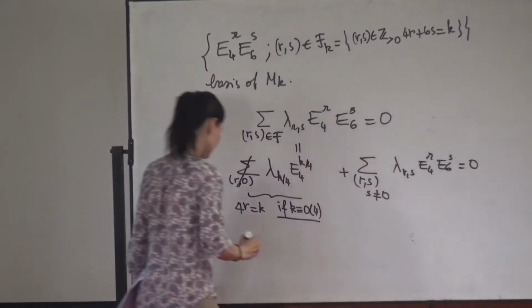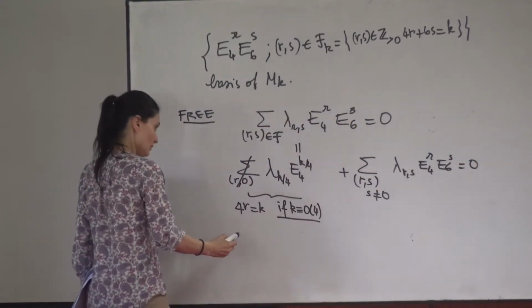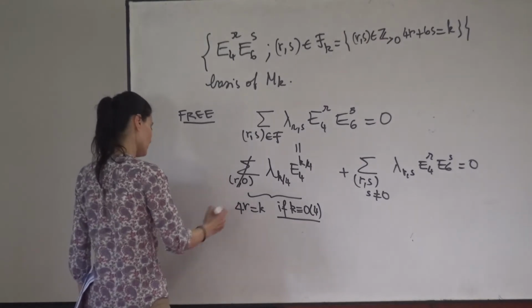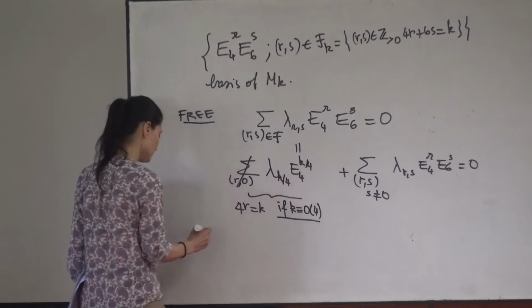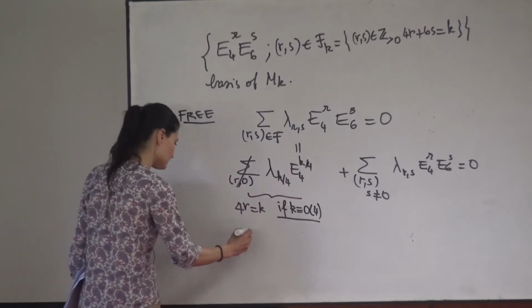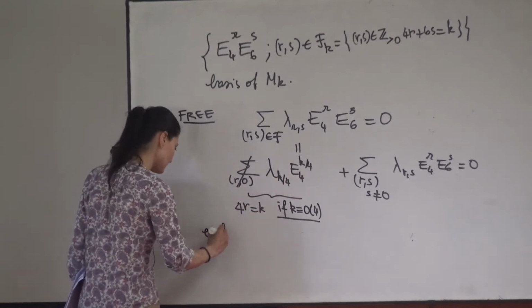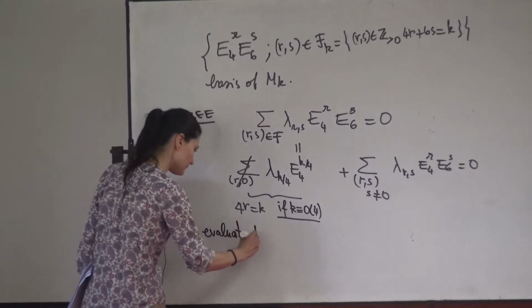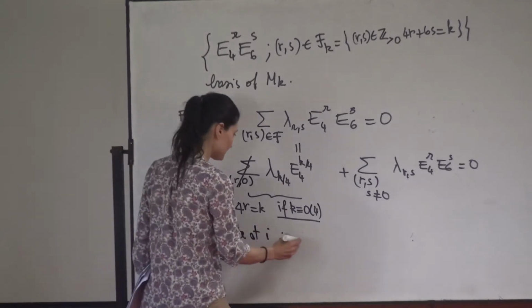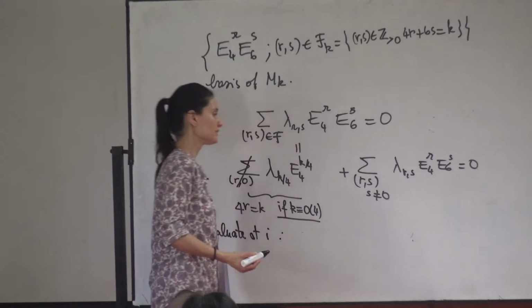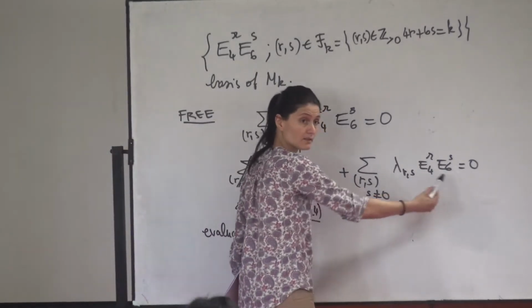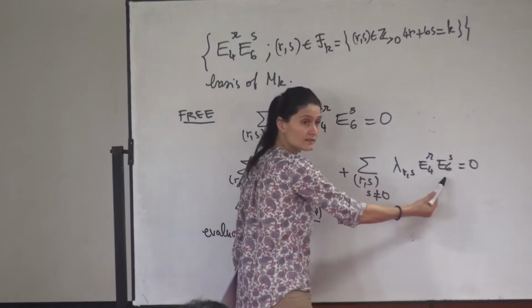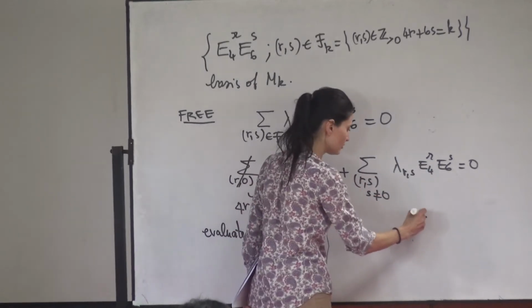Okay, so you can see that if I evaluate this term in Y, this term vanishes because there is at least one E6 in this part, and E6 of Y is equal to 0.